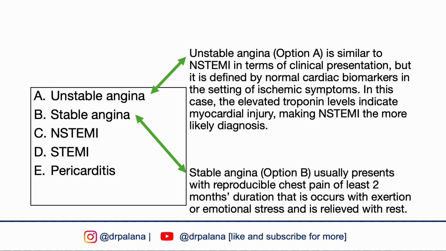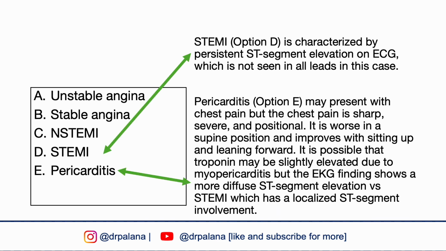Stable angina, which is option B, usually presents with reproducible chest pain of at least 2 months duration that occurs with exertion or emotional stress and is relieved with rest. Compare that to STEMI, which is option D, characterized by persistent ST segment elevation on EKG, which is not seen in all leads in this case.